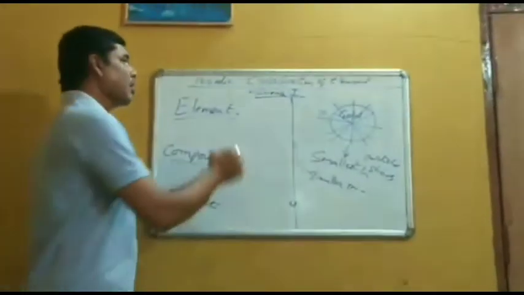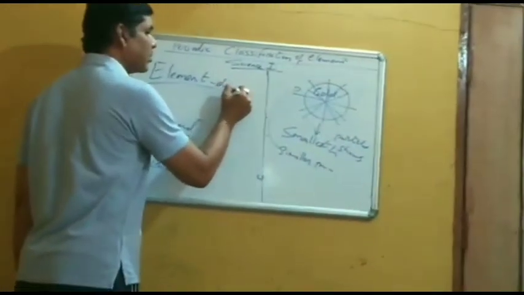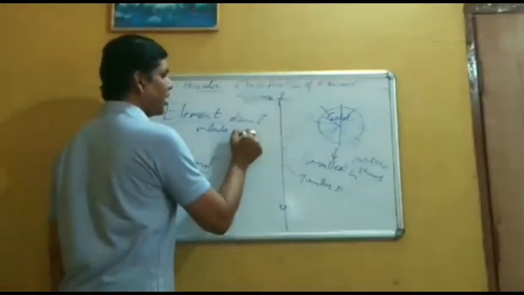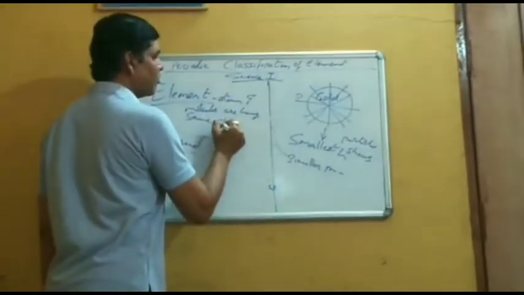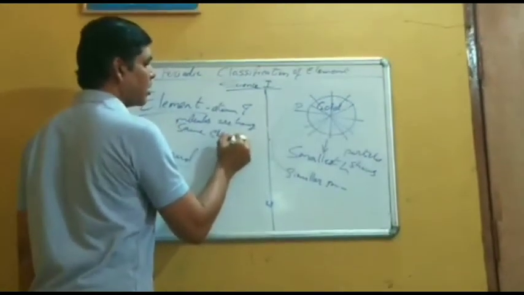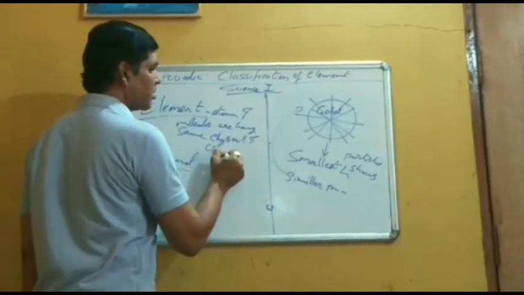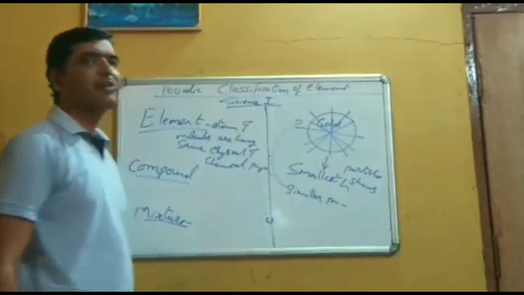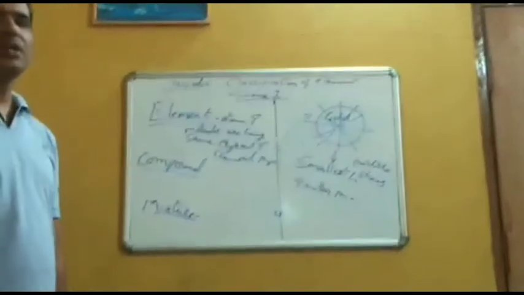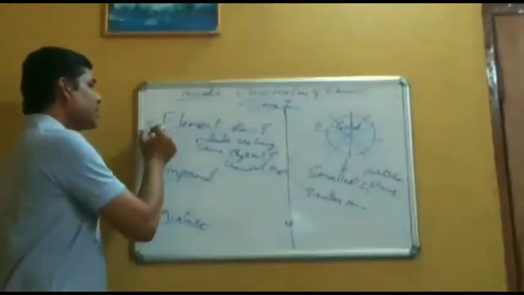It means element, atom and molecule are having the same physical and chemical property. This is termed as element.